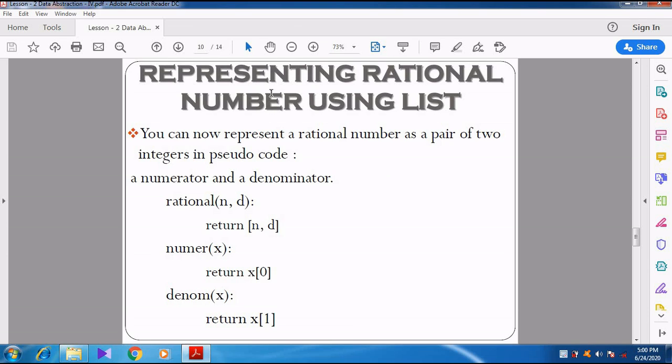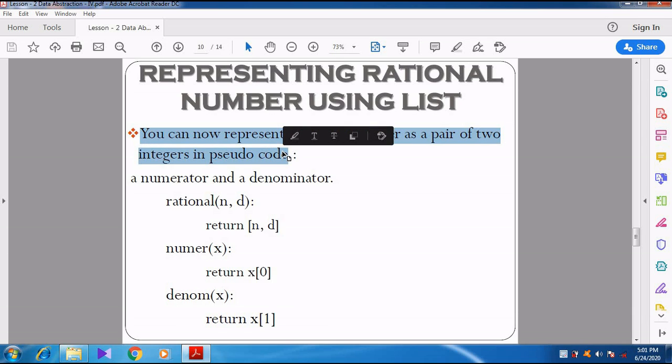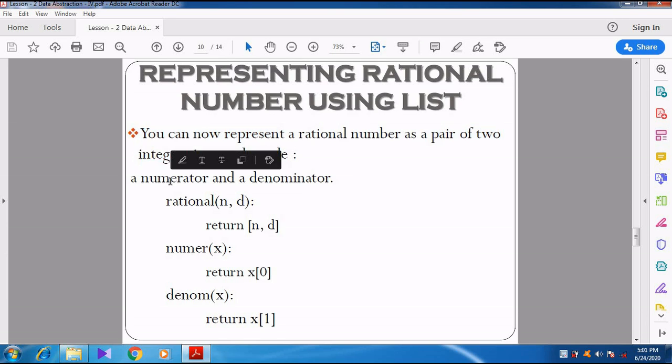Now we are going to see representing a rational number using the list. Last class itself we discussed the rational number: numerator divided by, that is slash, denominator. See here, now you can represent a rational number as a pair of two integers in the pseudocode. So we are going to represent the rational number as a pair. How? The first is the numerator and the second is the denominator.